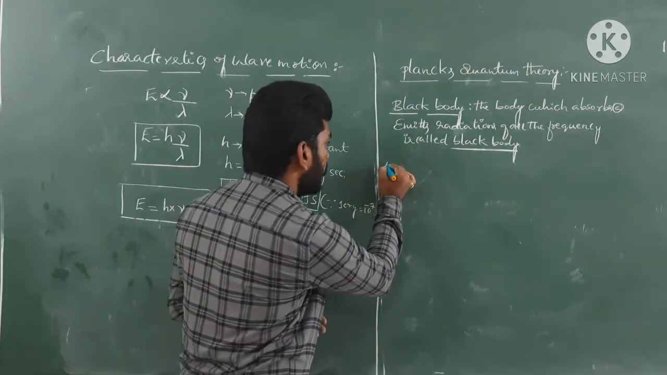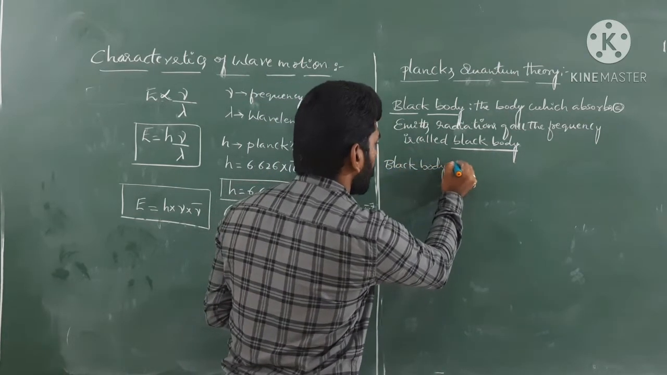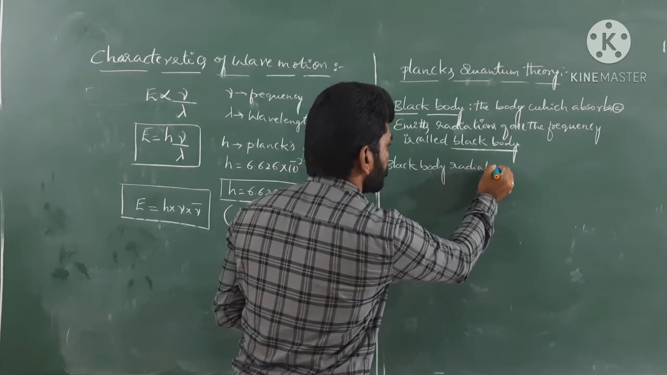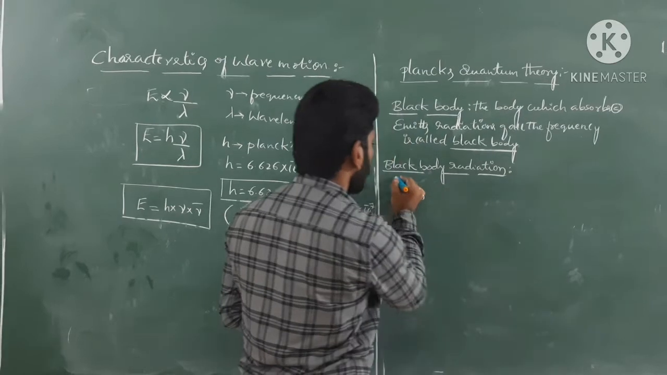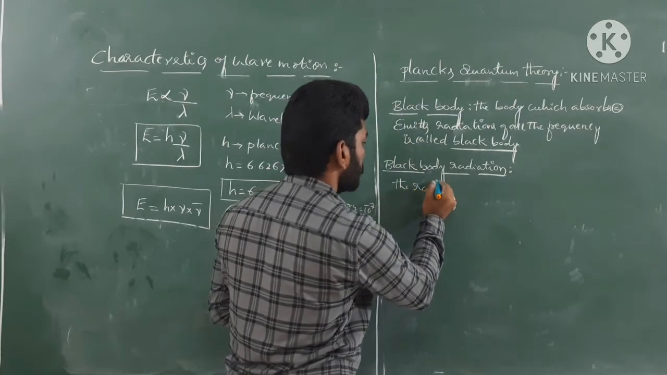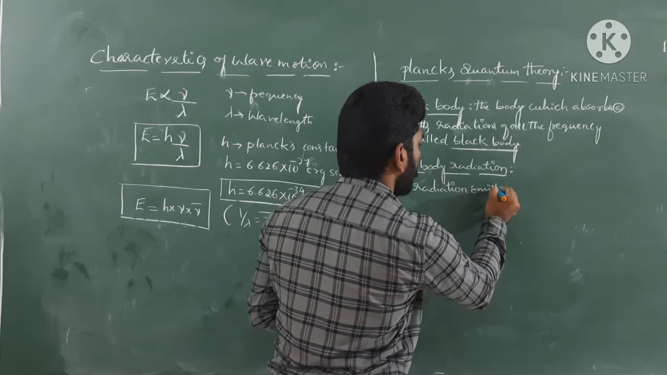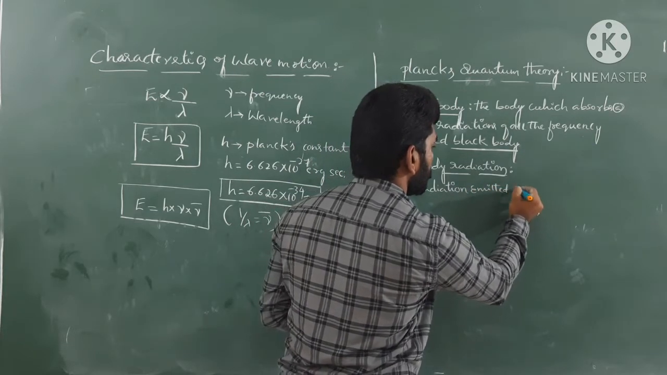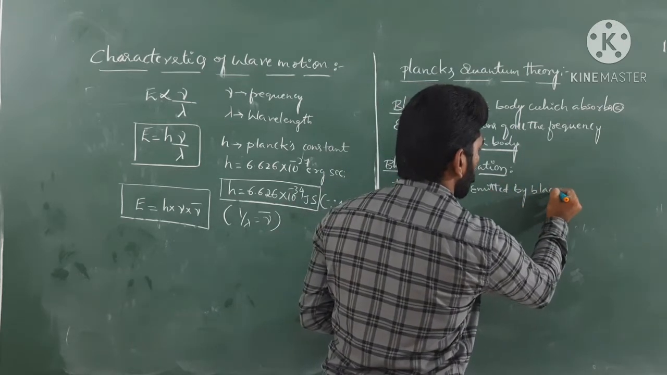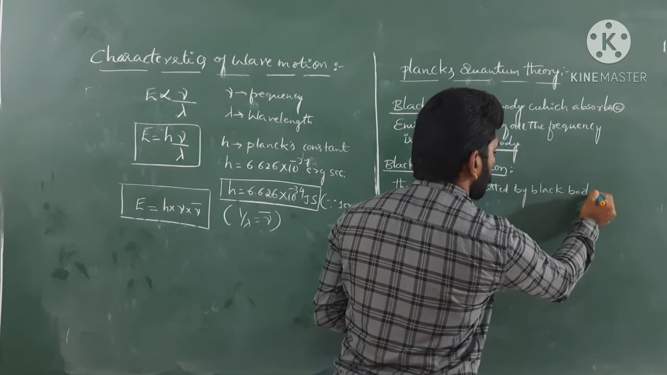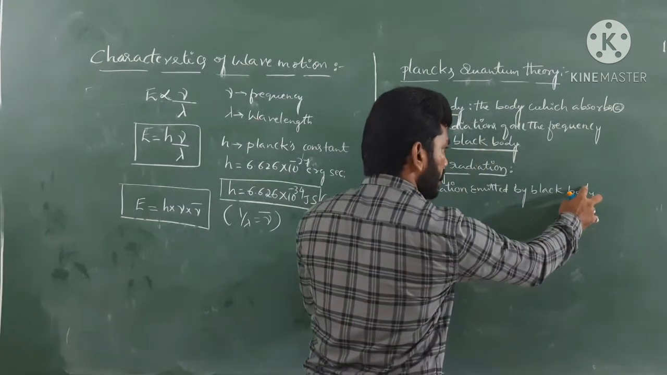So write down: black body radiation. The radiation emitted by a black body we call black body radiation.